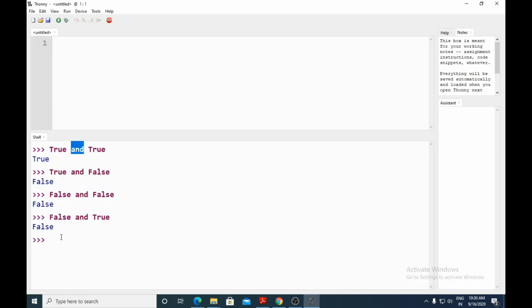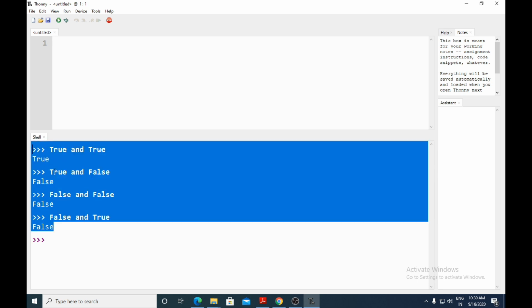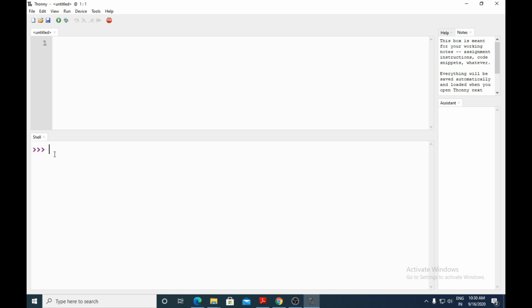We can try this. Here we have true, and the Boolean operator we are using is OR. So true or true will give true. True or false will give true because one of them is true here. The next is false or false, it will give false because both are false.